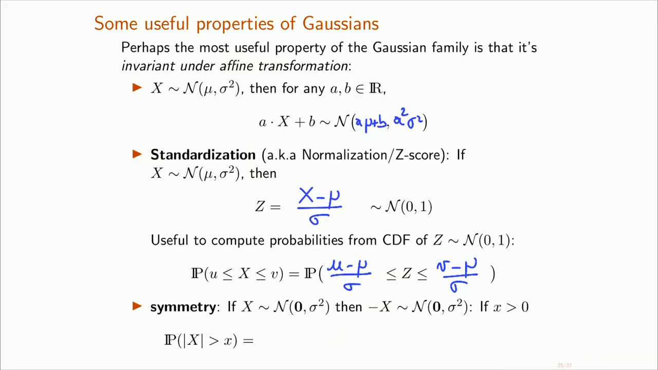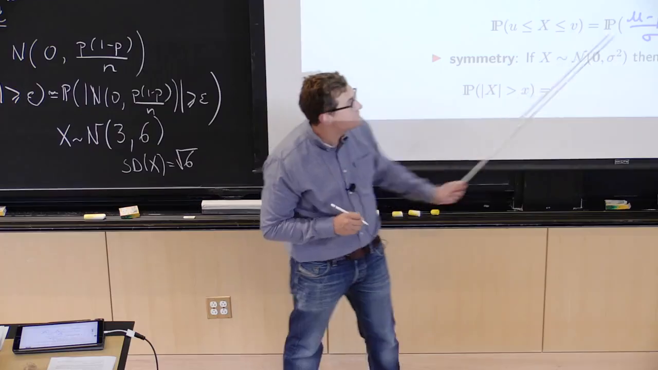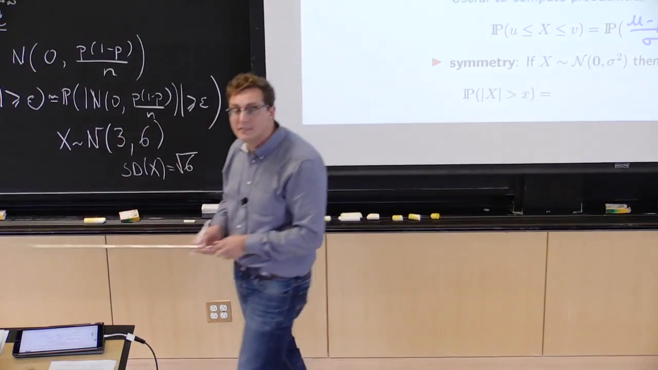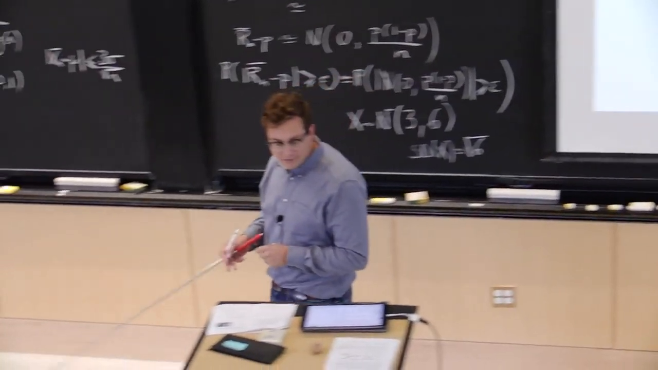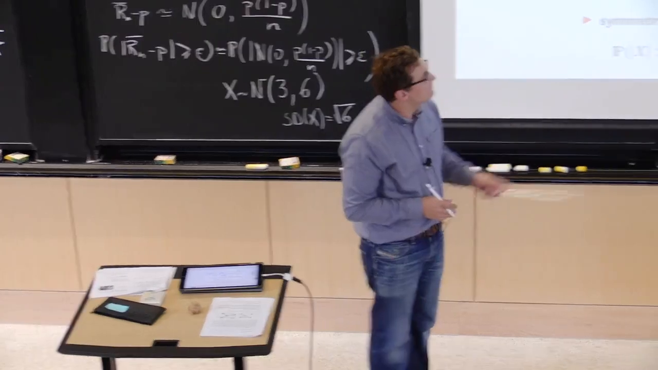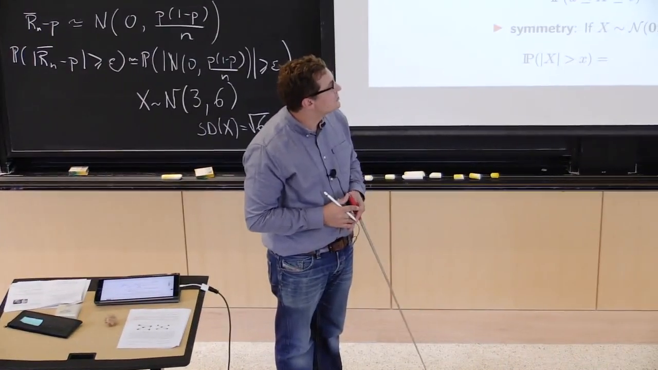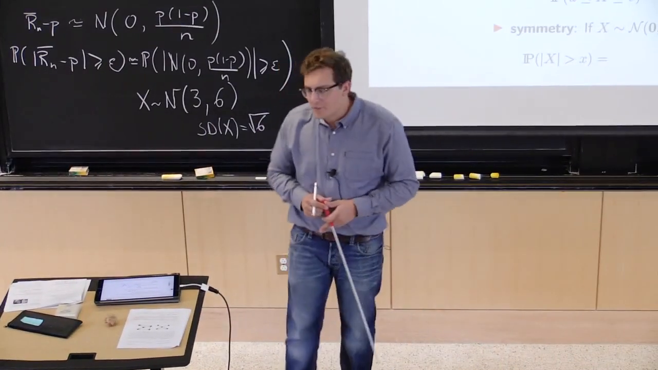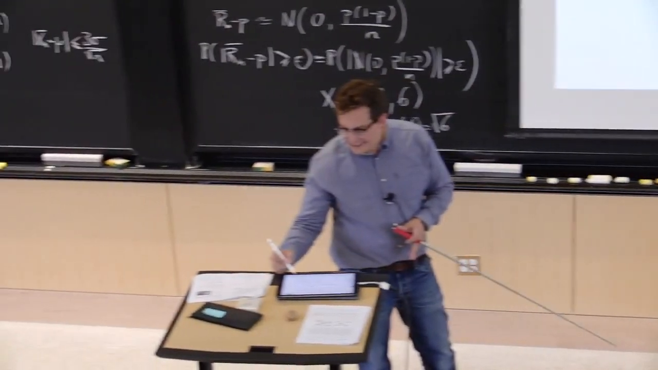So we know that Z itself is X minus mu divided by sigma. And so now all I have to do is compute the CDF of Z evaluated at this guy minus the CDF of Z evaluated at this guy. OK, so we go from computing probabilities about X to computing probabilities about Z like that. So that's the purpose of standardization.